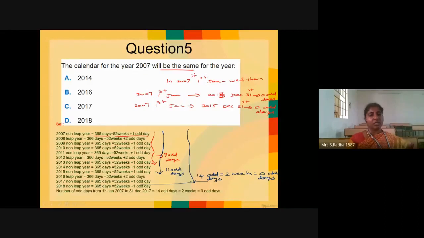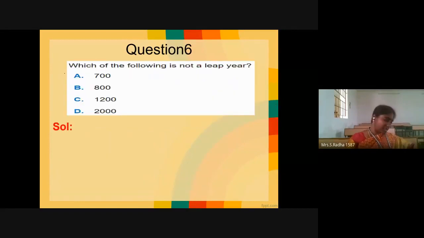My answer is 2018 is having same calendar as that of 2007. This is how you have to calculate. Okay, 2018 will have same calendar as that of 2007. You have to calculate number of odd days starting from 2007 Jan 1 up to the just previous December 31. Whichever year you are going to tally, just the previous year December 31, up to that point you calculate how many odd days. If it is 0 odd days, again same calendar will start. Okay, so this is a model.